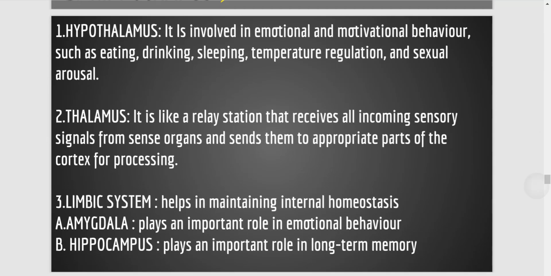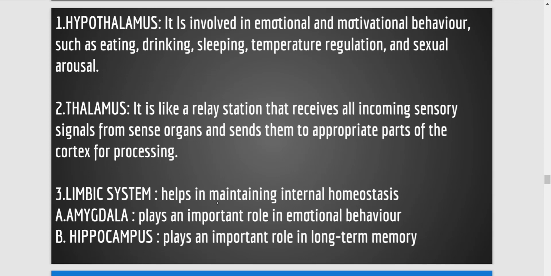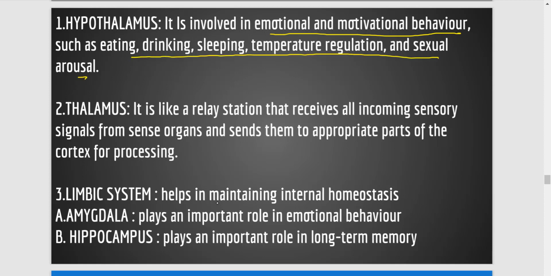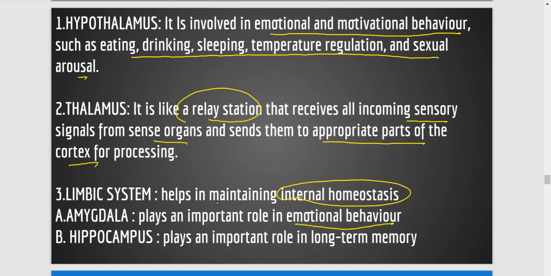If we go to their detailed functions, the hypothalamus is involved in emotional and motivational behavior, plus all the important things like eating, drinking, sleeping, temperature regulation, sexual arousal. The thalamus is like a relay station. It receives all the incoming sensory information from the sense organs and sends it to the appropriate part of the cortex. The limbic system helps in maintaining internal homeostasis, but it has two more parts: the amygdala, which plays an important role in emotional behavior, and the hippocampus, which plays an important role in consolidating long term memory. So these are the different parts of the brain and their functions.